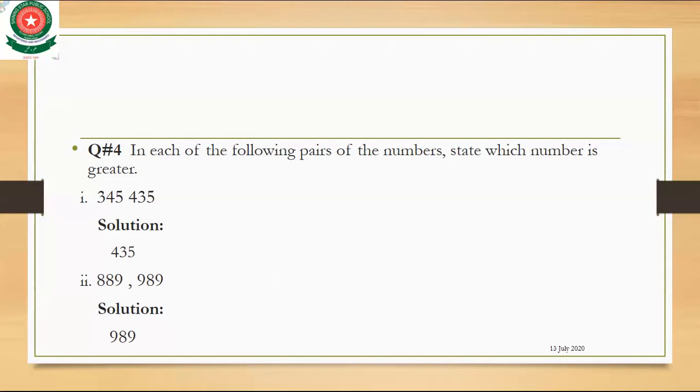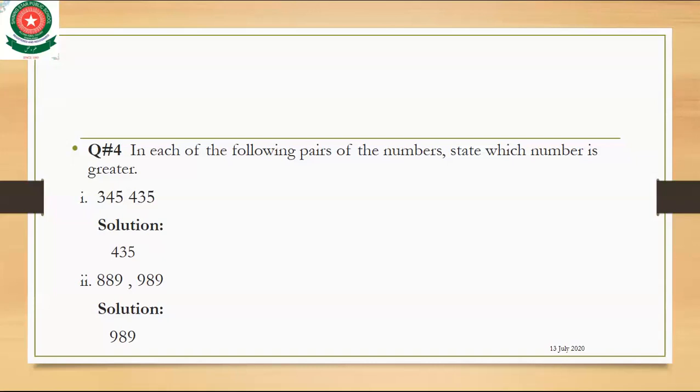The first part is 345 and 435. In these numbers, which number is greater? 435 is greater.